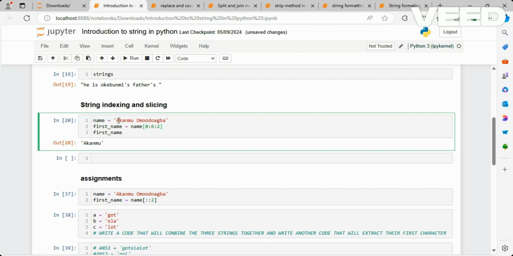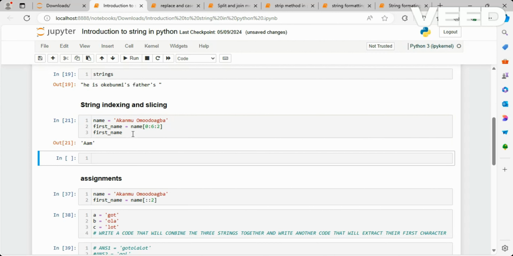So here now we have the first A, the second A, we have M. So we have A, M. Let's see what we have now. You can see that we have A, M. We did a whole lot of examples like this in our list video. You can also go and watch that video and have a very good understanding of this concept.